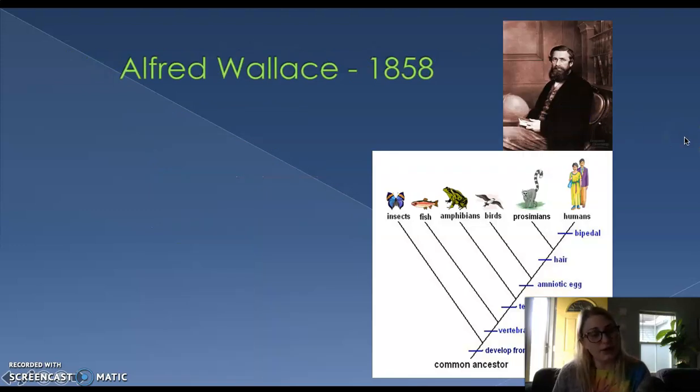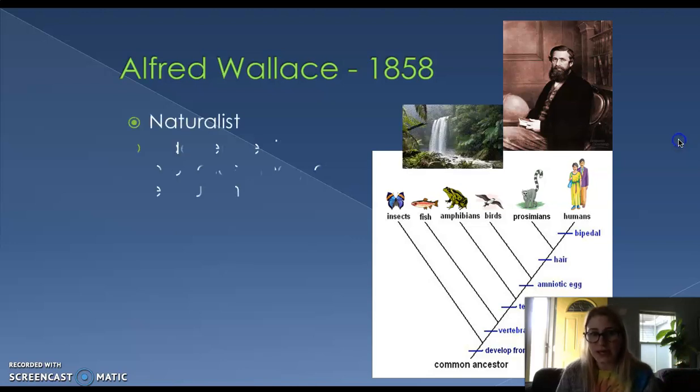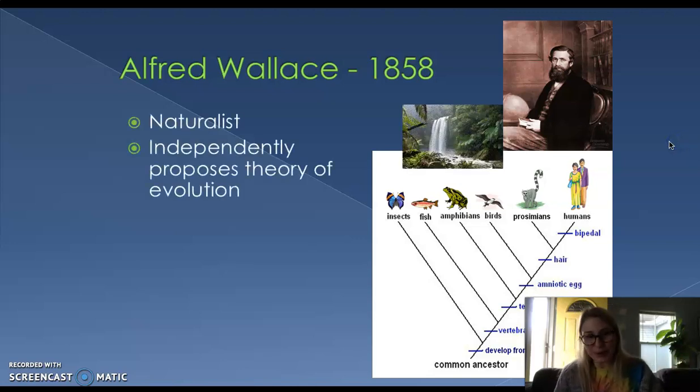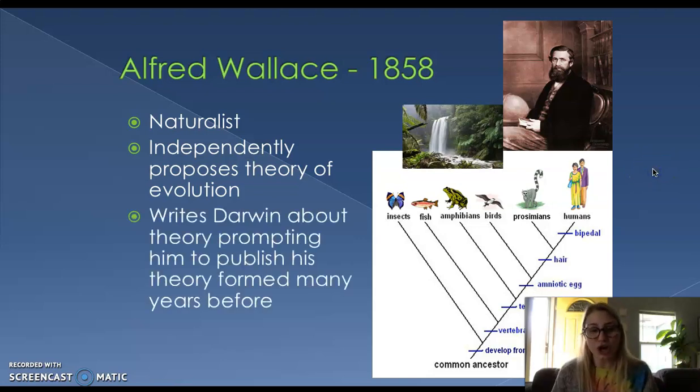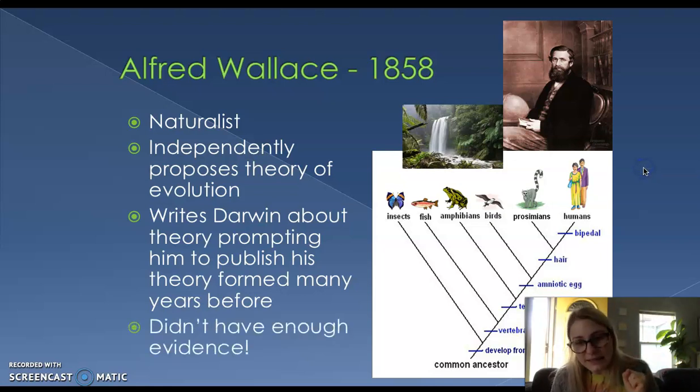Now, I do want to shout out to another very important man here. Alfred Wallace, in 1859, one year before Charles Darwin published On the Origin of Species, independently proposed the theory of evolution. He was like, we're seeing all of these animals. Where did they all come from? And he had a detailed list of where it came from, how it all fit together, and he was correct. He wrote to Darwin about this theory, prompting him to publish the theory that he had formed many years earlier. And so Alfred Wallace did independently come up with the theory of evolution, but he did not publish a book on it like Charles Darwin did.